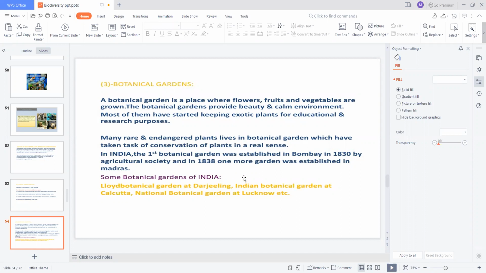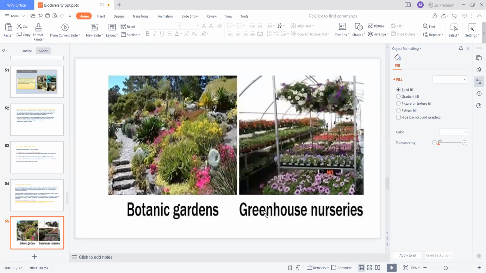Some botanical gardens of India include the Lloyd Botanical Garden at Darjeeling, the Indian Botanical Garden at Kolkata, and the National Botanical Garden at Lucknow, etc. Generally, here mainly flowering plants give beauty.